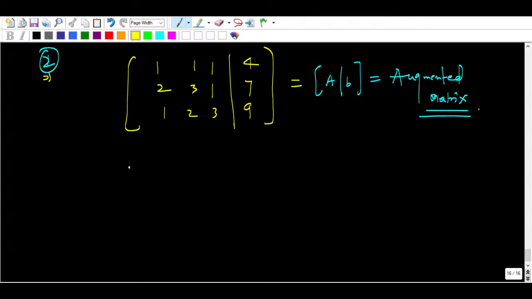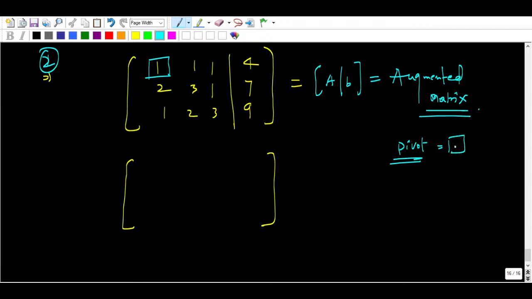Now always keep in mind, you have to choose the pivot. This is known as the pivot here. You have to choose one pivot, and the pivot should be non-zero.